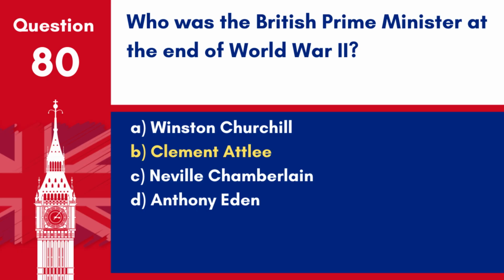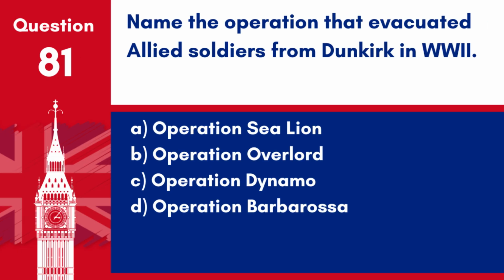Answer: B. Clement Attlee. Clement Attlee became Prime Minister shortly after the end of World War II, following the 1945 general election. Question 81. Name the operation that evacuated Allied soldiers from Dunkirk in World War II. A. Operation Sea Lion. B. Operation Overlord. C. Operation Dynamo. D. Operation Barbarossa.